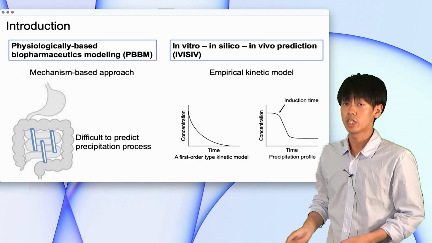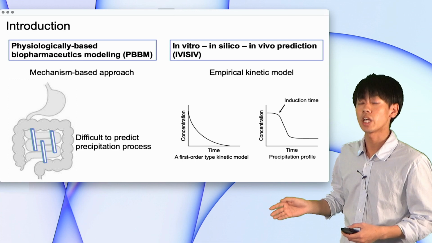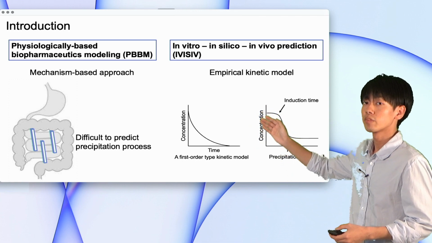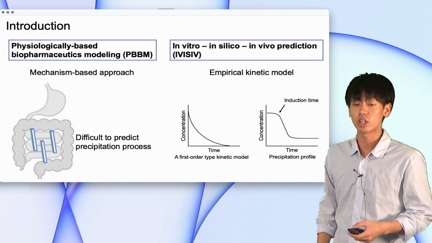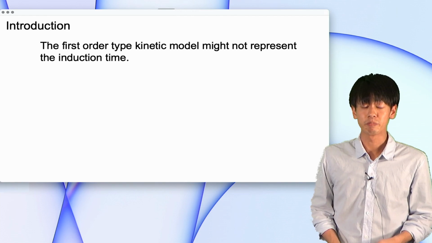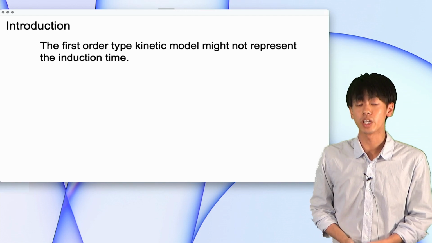However, it might not capture the characteristics of the precipitation profile, such as the induction time. Induction time here is the time until drug crystals precipitate. The first-order type kinetic model might not represent the induction time.